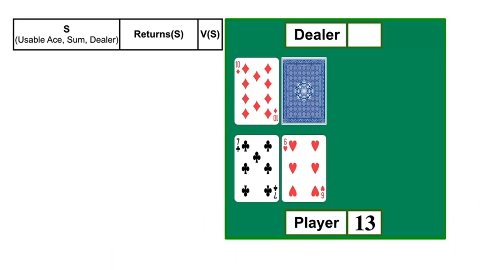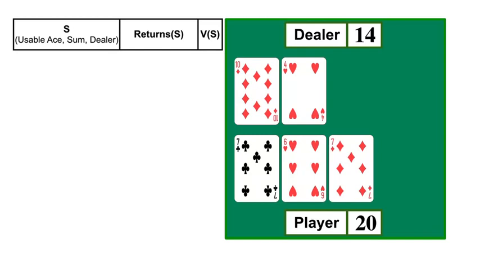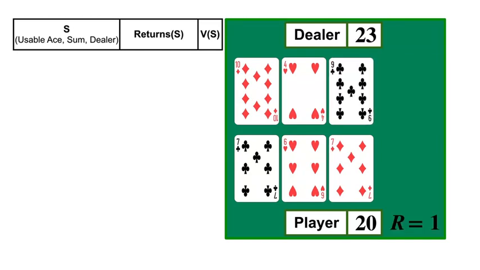Suppose in the first state, the agent's card shows a total of 13 with no usable ace, and the dealer's visible card shows 10. Since the agent's policy is fixed, it hits and gets a 7, moving it to 20. The agent sticks because its sum is 20, and it's now the dealer's turn. The dealer draws a 9 and goes bust, losing the game and resulting in +1 reward for the agent. Now that the first episode is over, the agent can perform a Monte Carlo update and so start learning. The return from each state in an episode is +1 because the only non-zero reward is +1 at the end of the episode and the discount factor is 1.